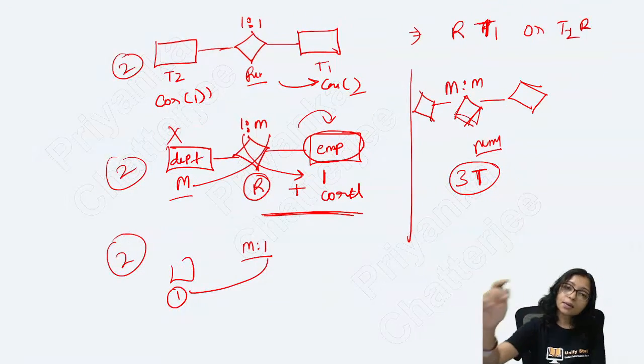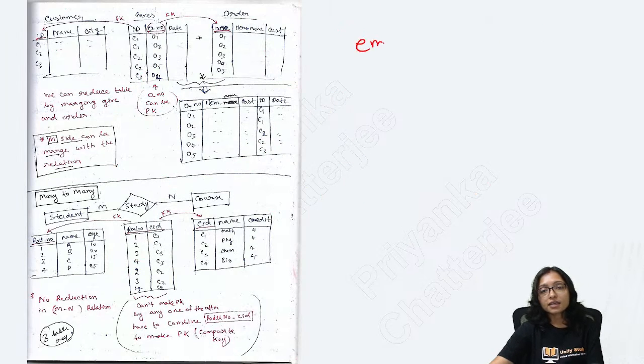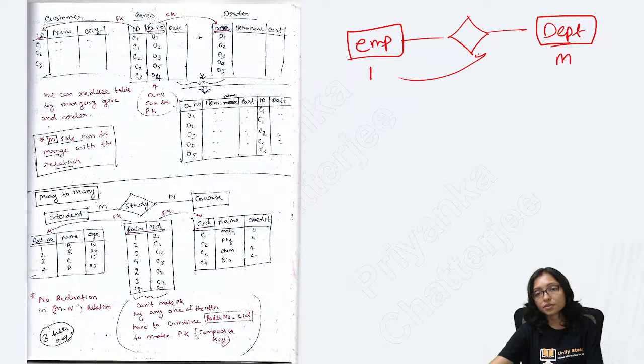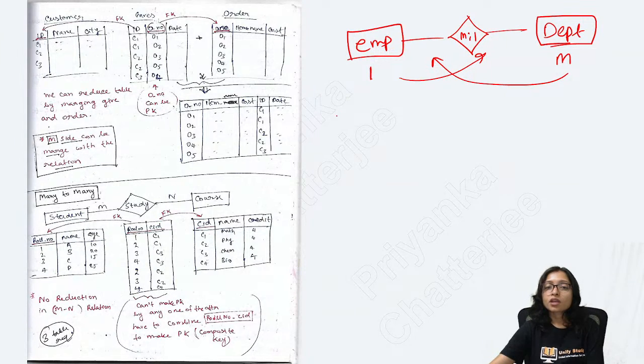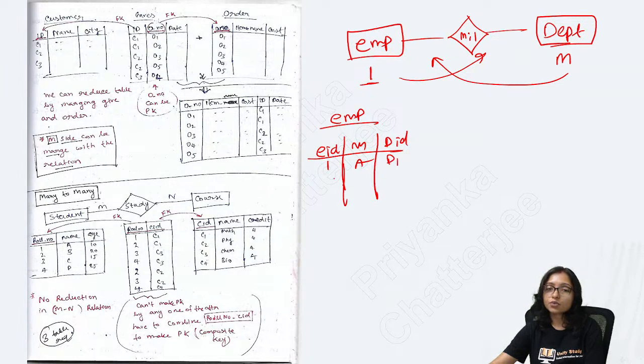Is that clear? This is the main concept of the ER diagram. But whenever you take this as the employee table and this as the department table, in the employee table cardinality is 1, and in the department table cardinality is M. This means the relationship is many to 1. Then what will happen? With the employee table, there is EID 1, name A, and then I can add DID, because one employee has a maximum of one department, that is D1.